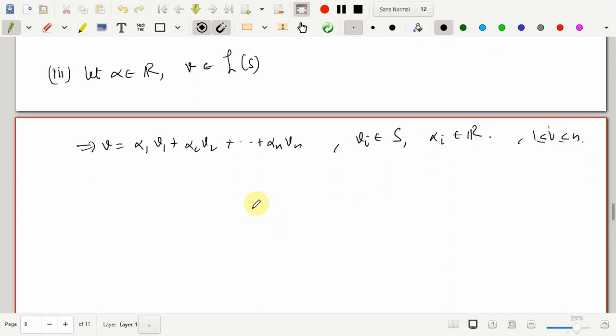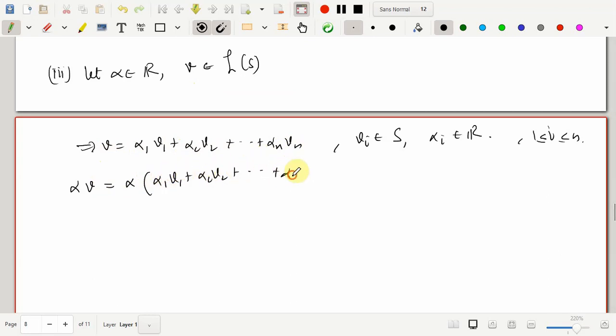Now what I need to check is whether alpha V is a vector coming from L of S. That would be true provided alpha V can also be expressed as a linear combination of finite vectors of S. Since V is the same as alpha 1 V1 plus alpha 2 V2, and it goes on till alpha n Vn, alpha V is going to be alpha times this vector.